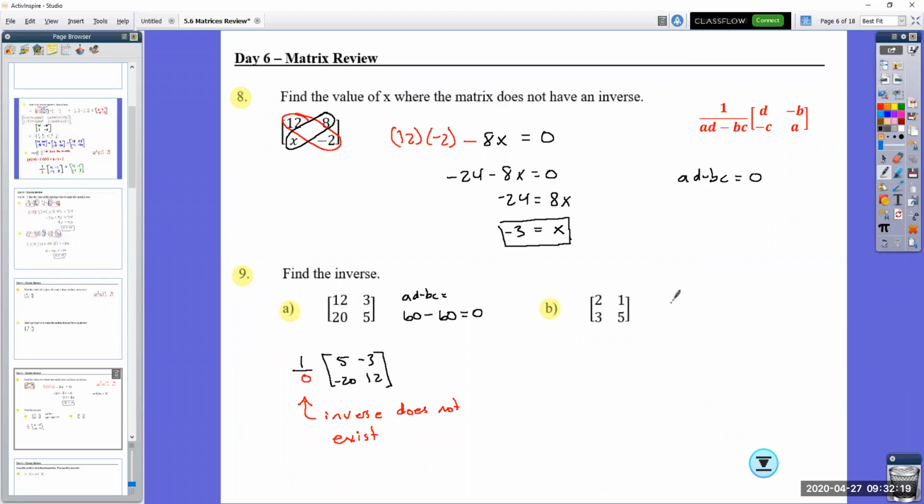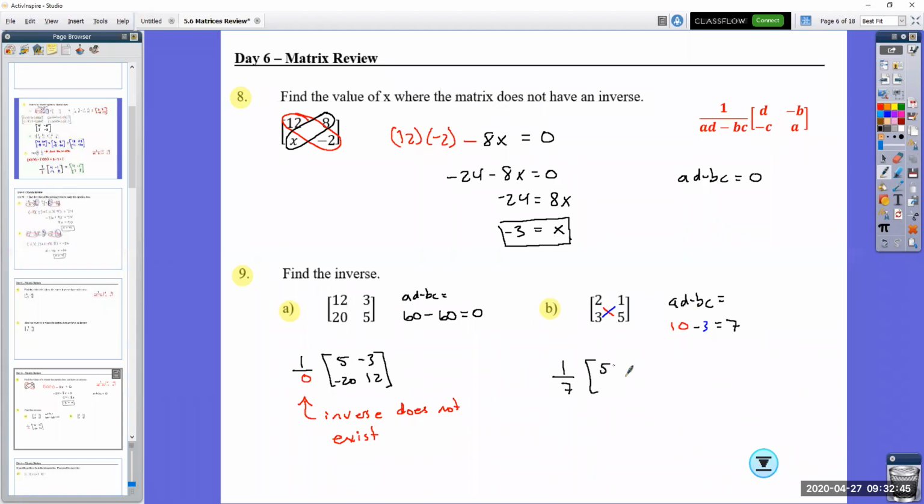Over here, I'm going to do my A value and my D value. Subtract BC. My AD is 2 times 5, which is 10. Here, 3 times 1 is 3. So I now have 10 subtract 3, which equals 7. Okay, so I'm going to set this up. 1 over 7 is 1 over the determinant.